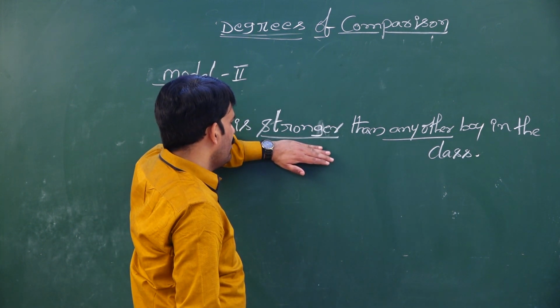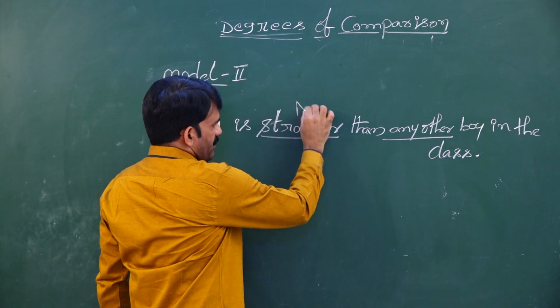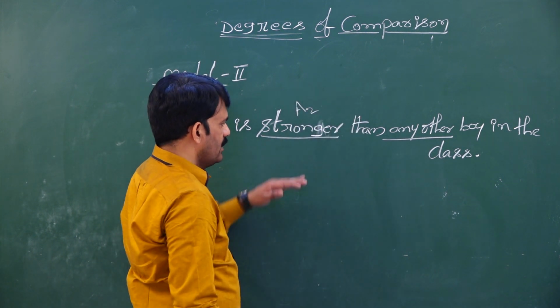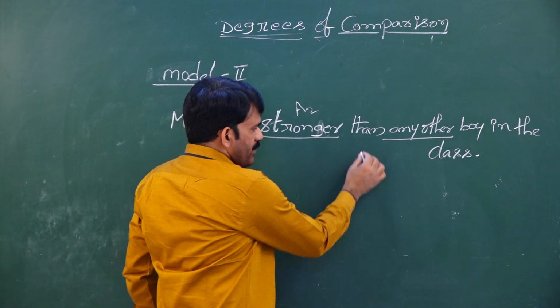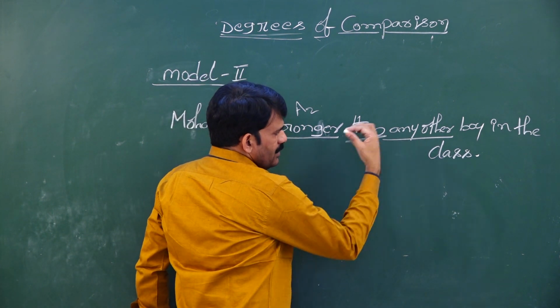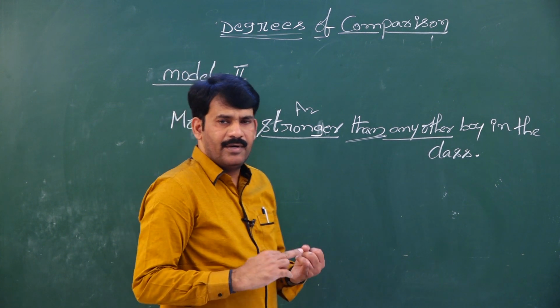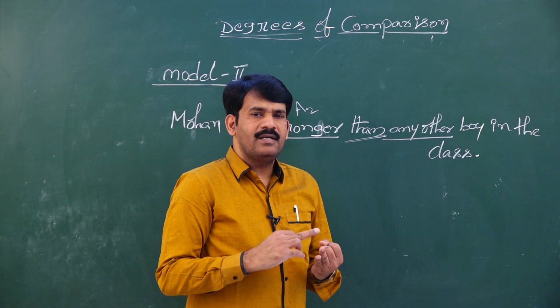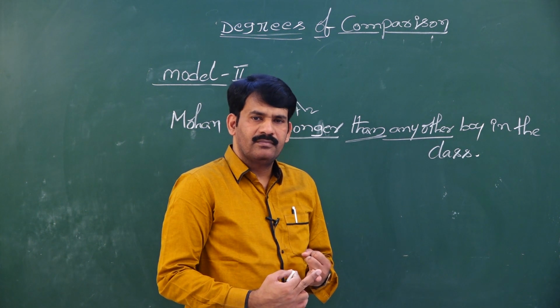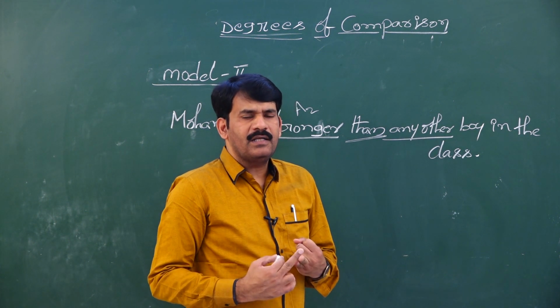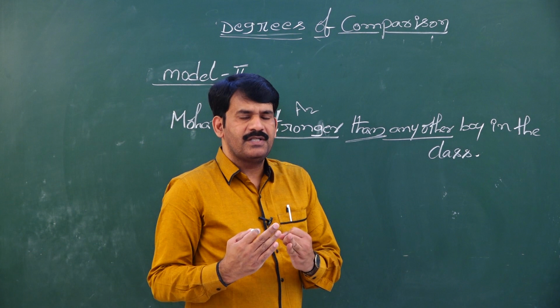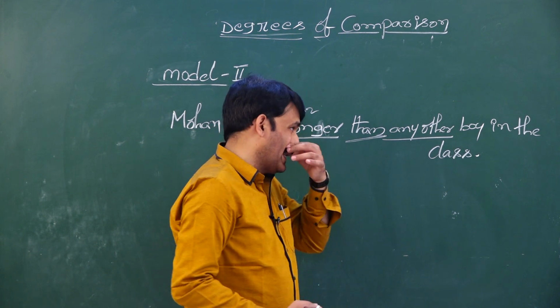What is the adjective form here? Second form is given, means comparative form. At the same time, we find the word than in comparative in all the models. If you find the word than and comparative form, immediately you understand this is a comparative degree.